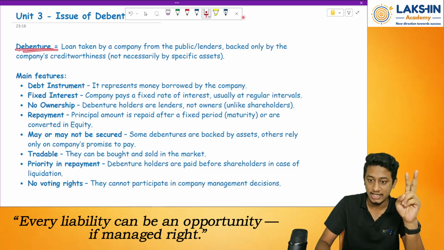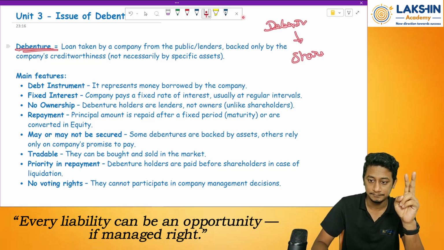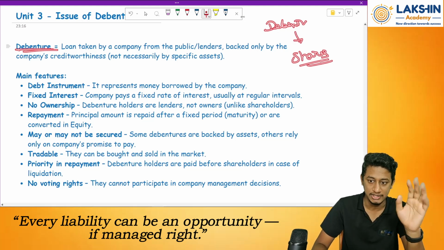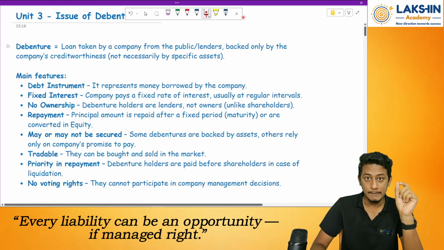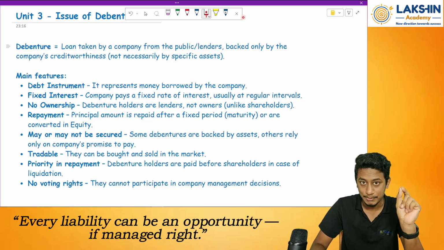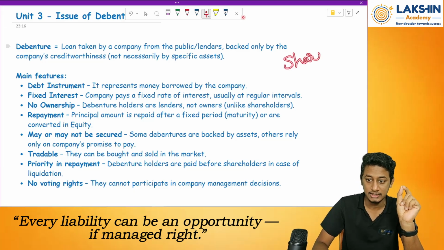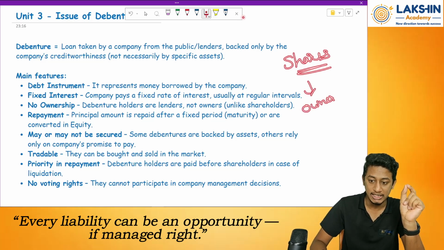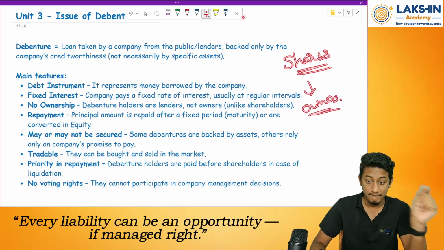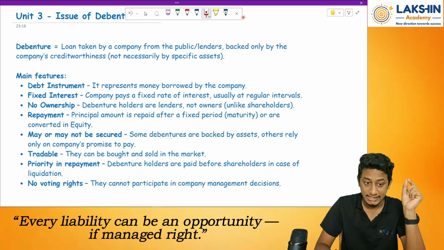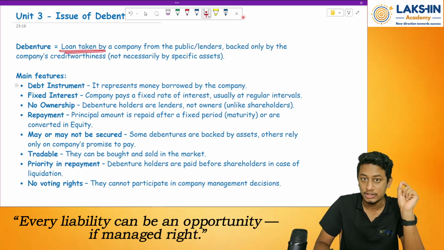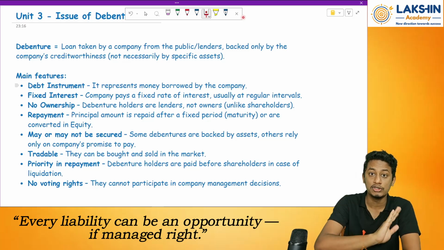So now, what do you mean by debenture? There are two things: there is debenture, and there are also shares, be it preference or equity shares. What is the difference between these two? Whenever a person purchases shares of the company, he becomes the owner of the company. Whereas, if a person purchases debentures of the company, it's like he has given a loan to the company. He won't be the owner of the company.